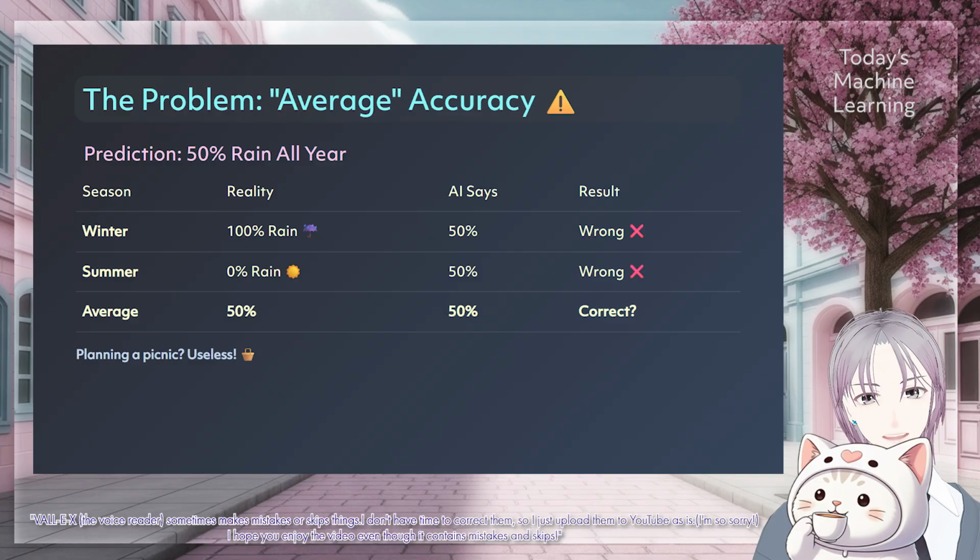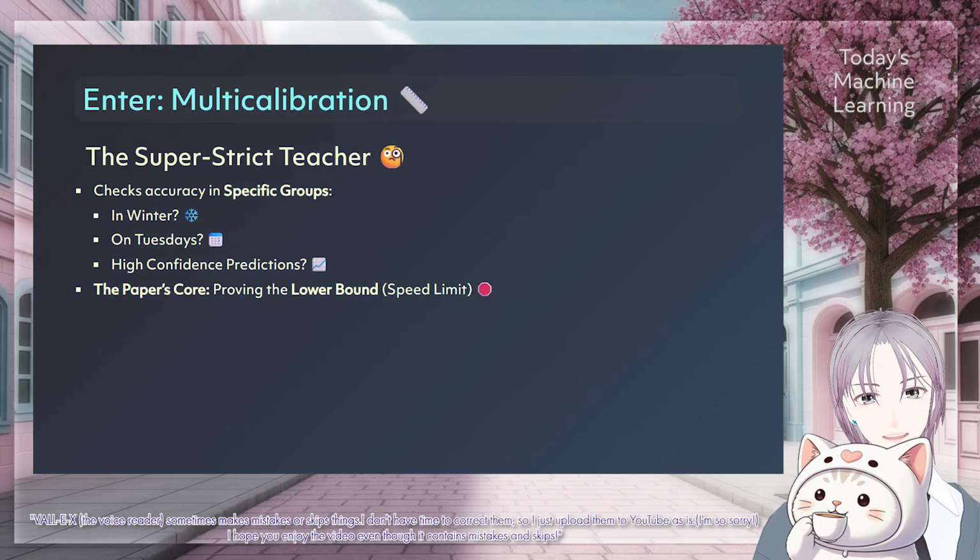This is where multicalibration comes in. Multicalibration is like a super strict teacher. It checks if the AI is accurate not just on average, but also within specific groups. Like, is it accurate in winter? Is it accurate on Tuesdays? Is it accurate when it predicts high confidence?